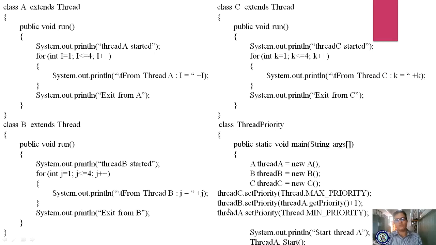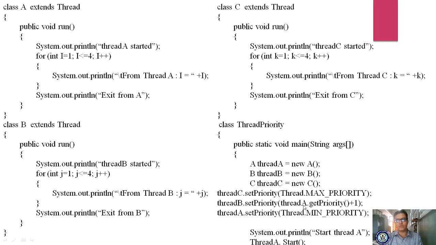Now please observe here, threadC dot setPriority. I am setting the priority. What priority am I setting? Thread.MAX_PRIORITY. For which class am I setting the maximum priority? Class C. So first class C should be executed. Next threadB dot setPriority. You are setting the priority of threadB to threadA dot getPriority plus 1.